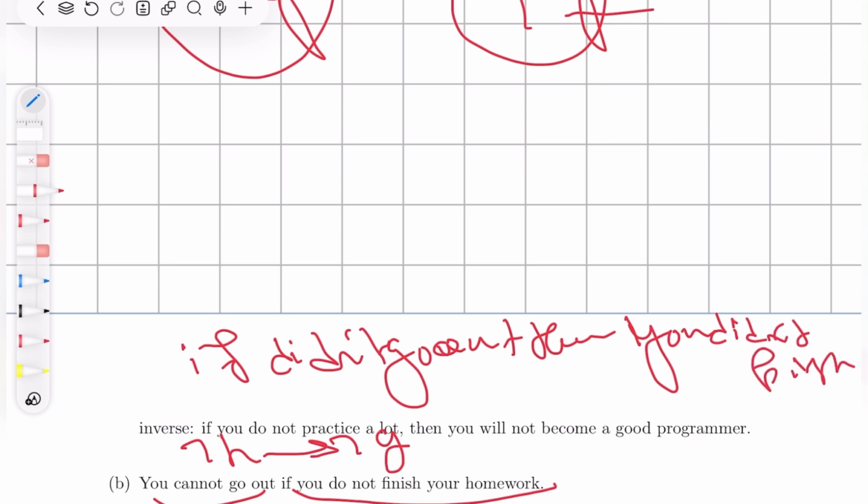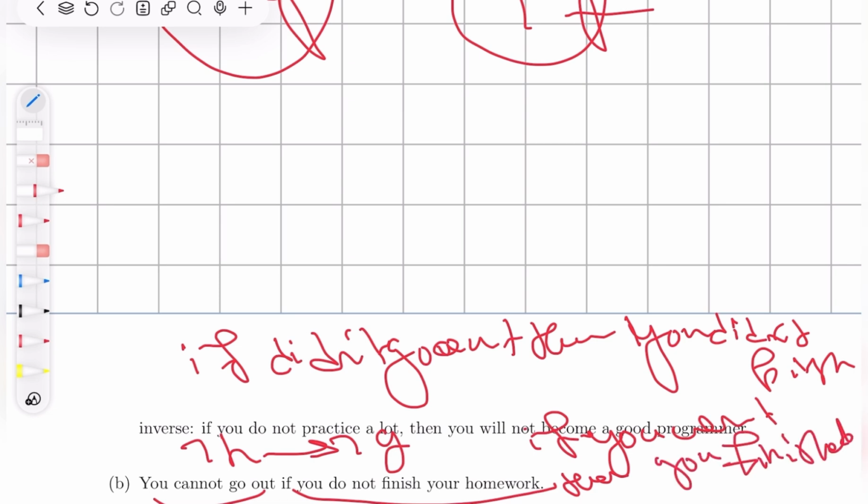The contrapositive is, if you went out, then you finished your homework. And then finally, the inverse is, you can go out if you finish.